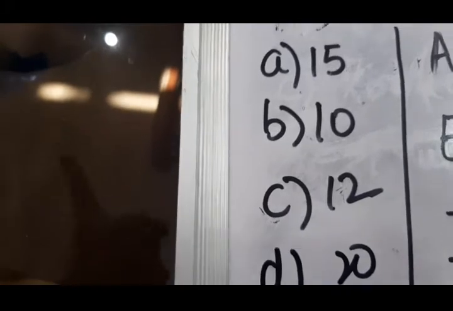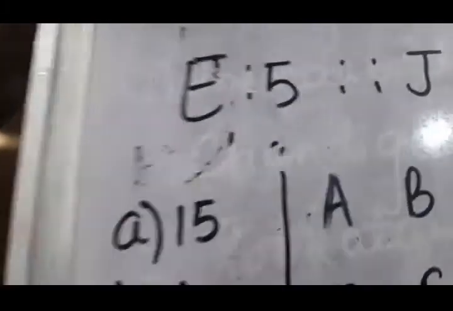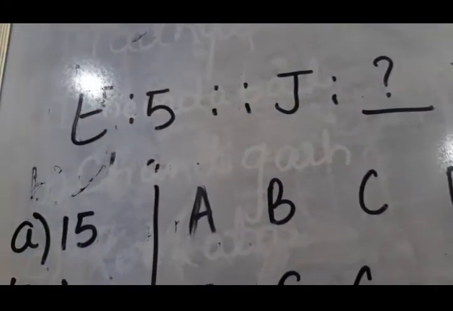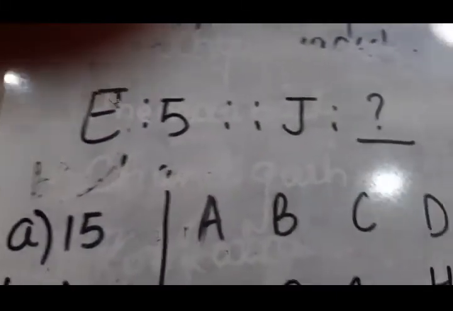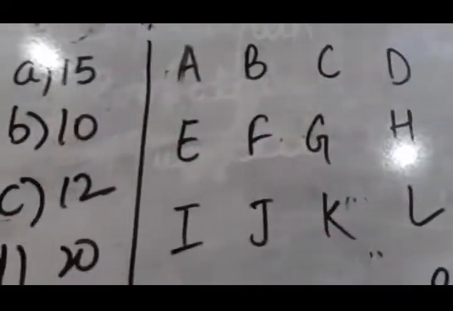Children, in alphabet analogy, the question is E is to 5, J is to dash. The options are 15, 10, 12 and 20. Now for this we first write the numerical order with these alphabets.